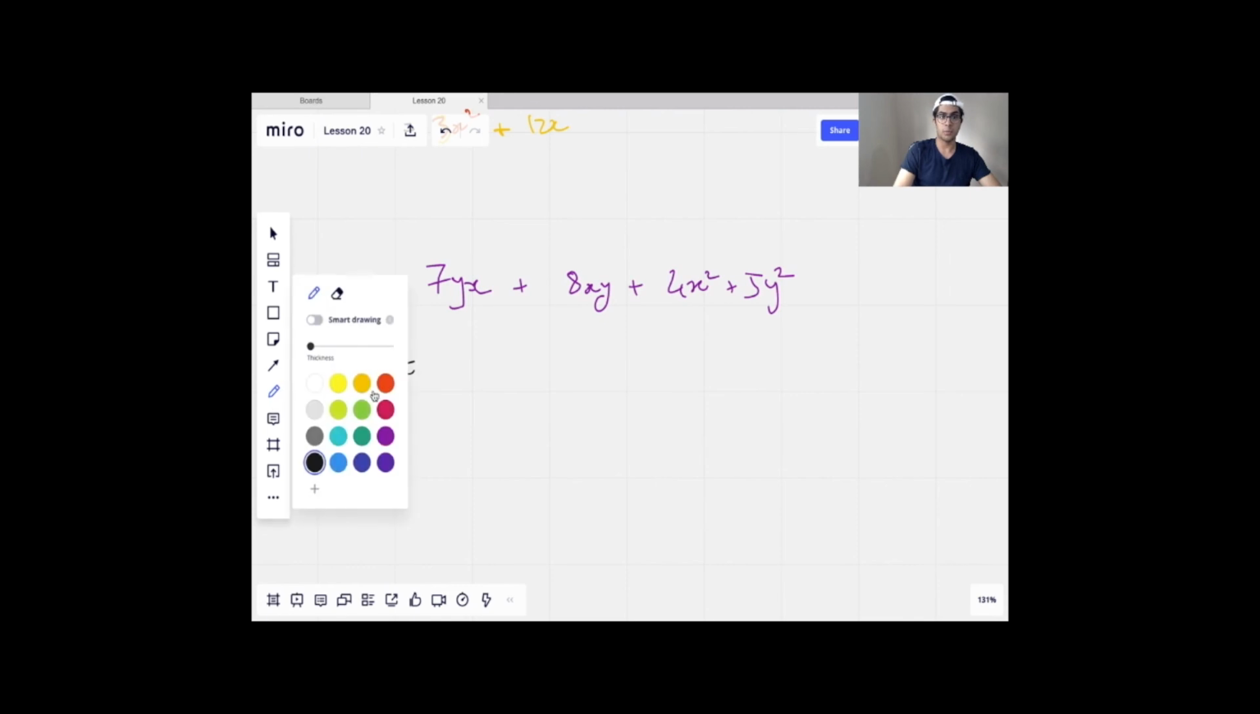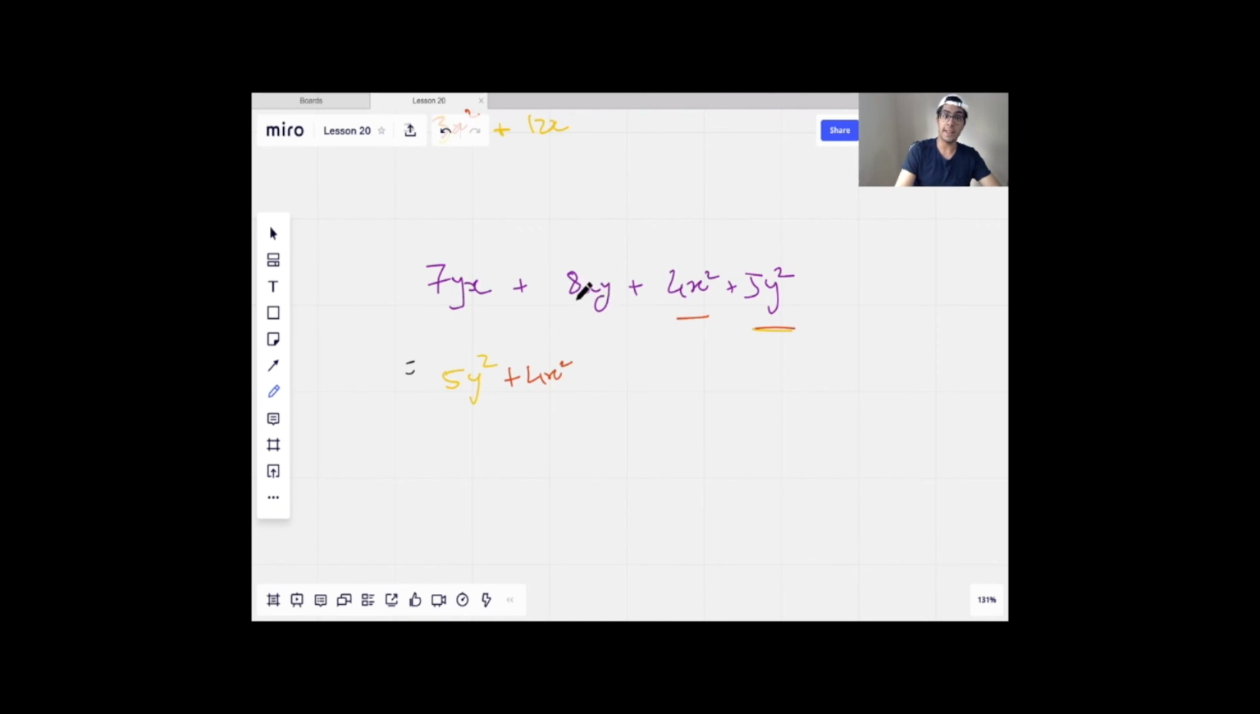Okay, so the first thing we notice is that the x squared term has no other x squared term. And the same thing with the y squared term. So let me actually change colors for that, the y squared term. So we can do 5y squared plus 4x squared. There are no other like terms for these that can be added.